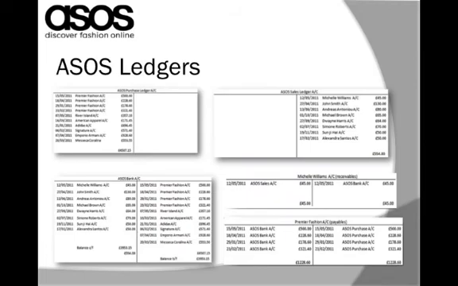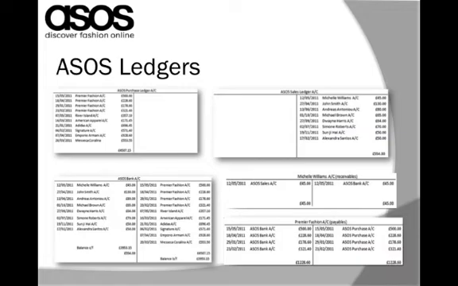Our next slide shows the general ledger accounts of ASOS. General ledgers are accounts of final entries summarizing the company's final transactions. The purchase ledger shows all the entries of purchases made from the suppliers. Premier Fashion is one of the many payable accounts who supply products to ASOS, and we are able to see how the figures on the Premier Fashion account reconcile with the figures on the purchase ledger account.